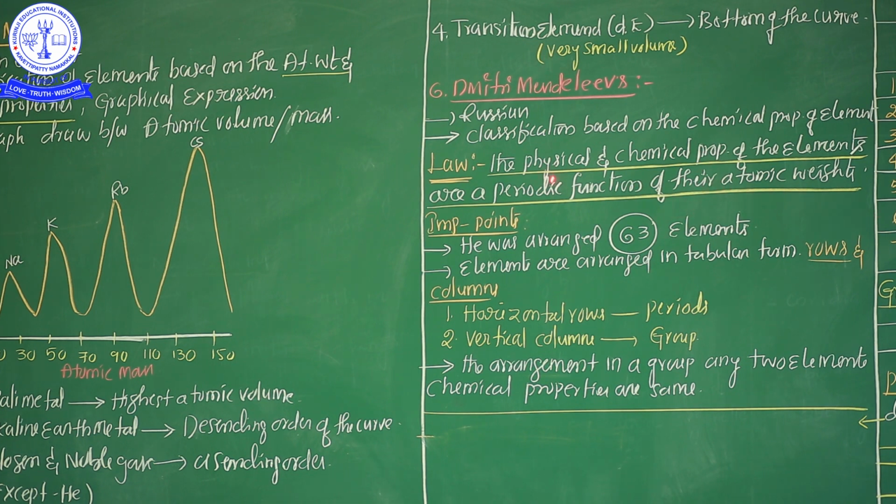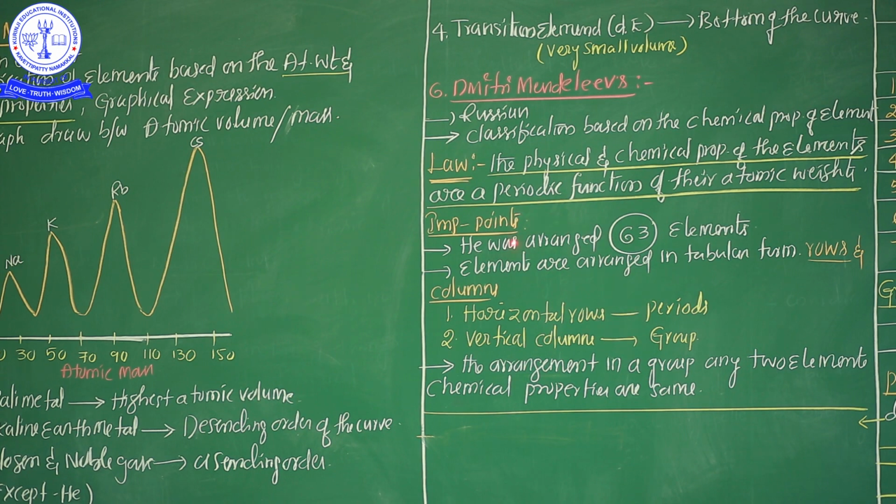See, now I enter into the Dmitri Mendeleev NEET level. Important point, my dear students: Dmitri Mendeleev classified 63 elements. First he studied the properties of all elements up to 63 elements. Mr. Dmitri Mendeleev studied approximately 63 elements, and moreover these 63 elements were arranged in tabular form.